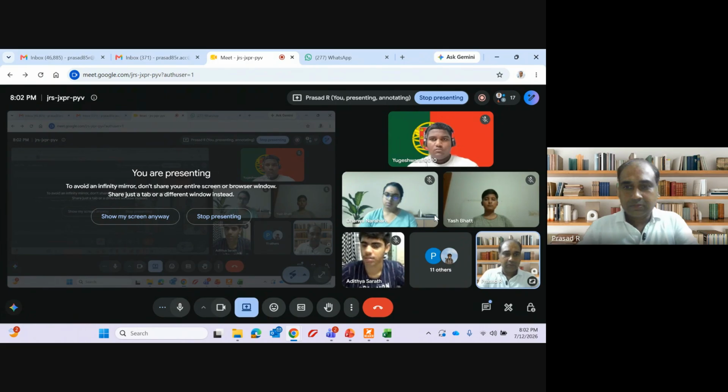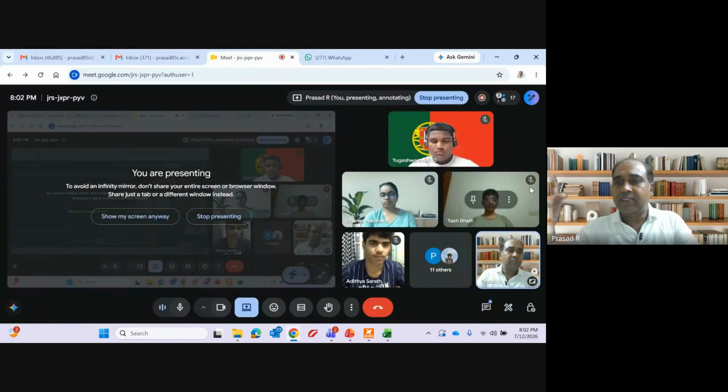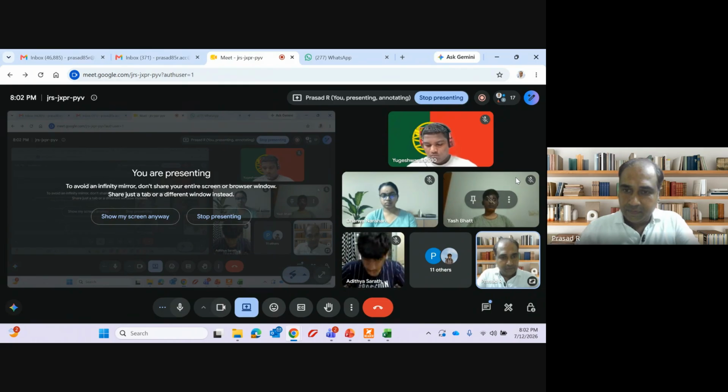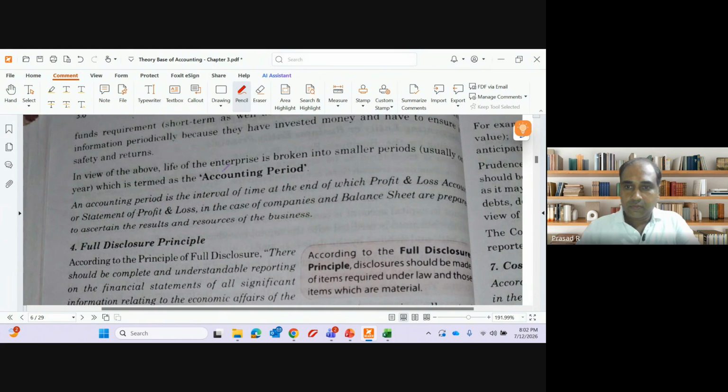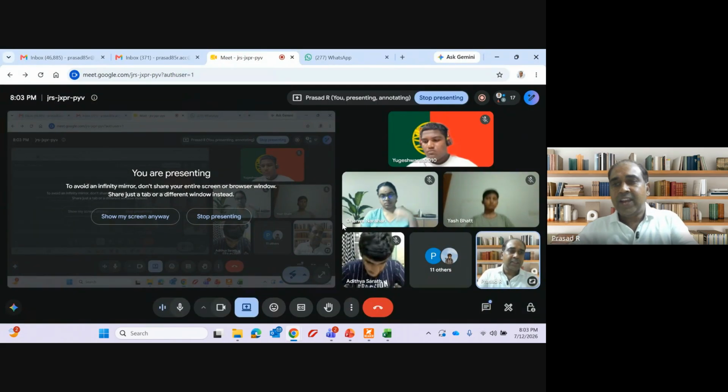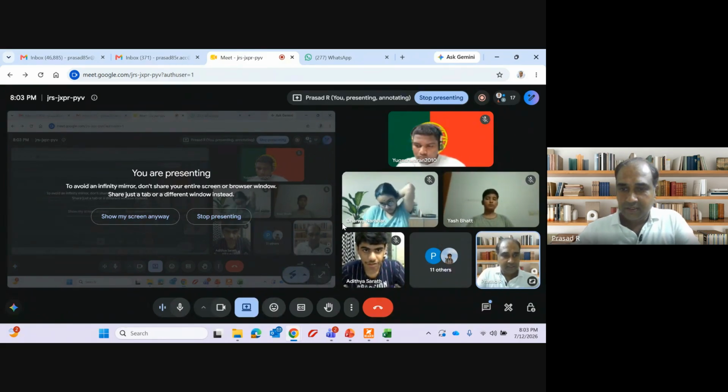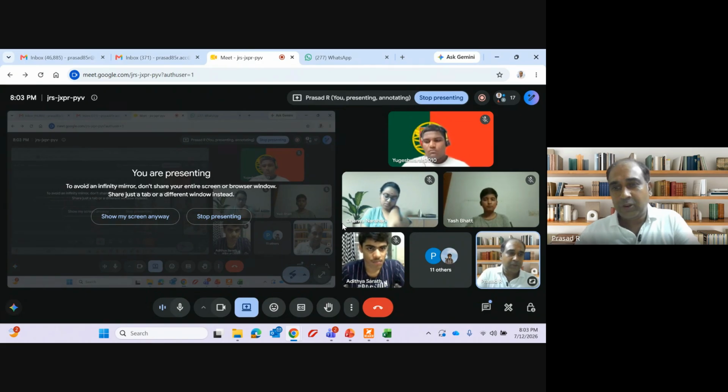Any doubt? So a period of 12 months is called an accounting period. Clear? Any doubt? Okay, next. An accounting period is the interval of time after the end of which the profit and loss account, balance sheet and everything is prepared. This is what I was telling. After 12 months, an entity will prepare the profit and loss account and balance sheet, just to see whether this year they were profitable or not. Clear? Are you following me, guys?